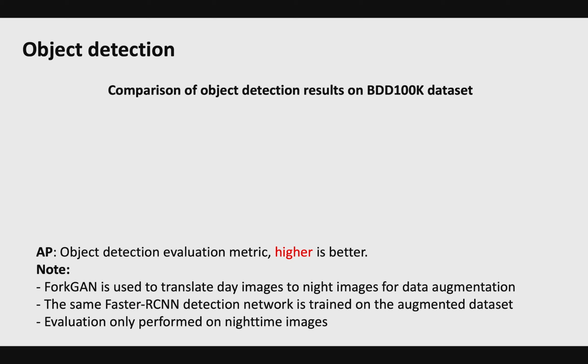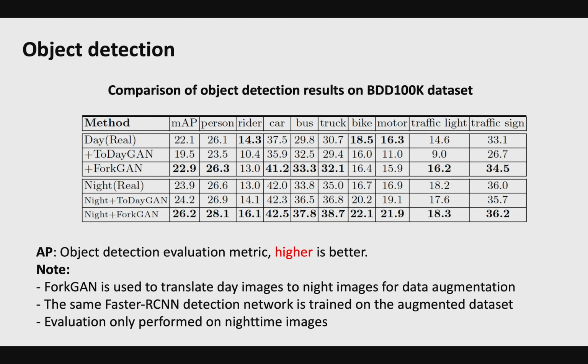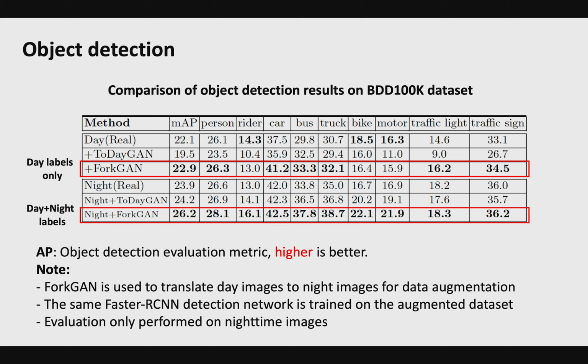For object detection, given the limitation of labeled training data, we perform experiments in 2 settings. In the first setting, only daytime annotation is available. In the second setting, both daytime and nighttime segmentation labels are available. In both cases, we use ForkGAN to perform day-to-night translation to achieve data augmentation. Therefore, we can reuse the labels from daytime images. For testing, we're only evaluating on nighttime images.